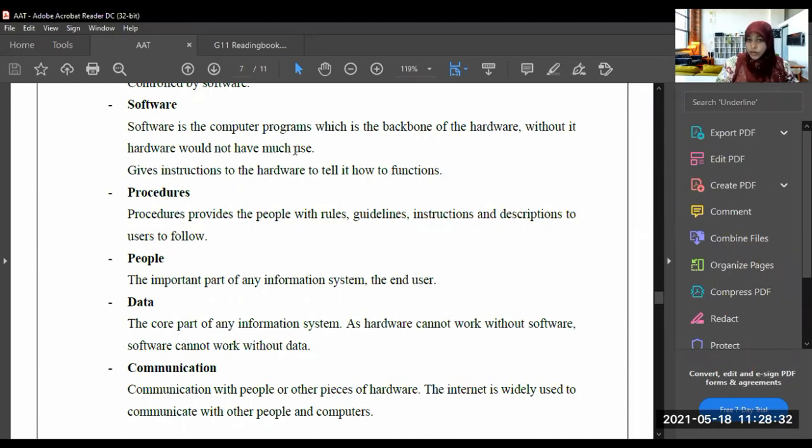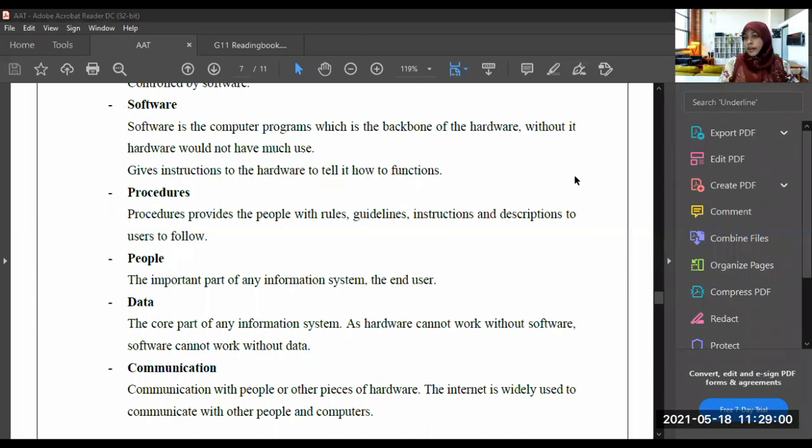Next one is the software. Software is the computer programs, which is the backbone of the hardware. Without it, hardware would not have much use. So what is software? Software is an application, or we say software is a set of instructions which we use to process data.